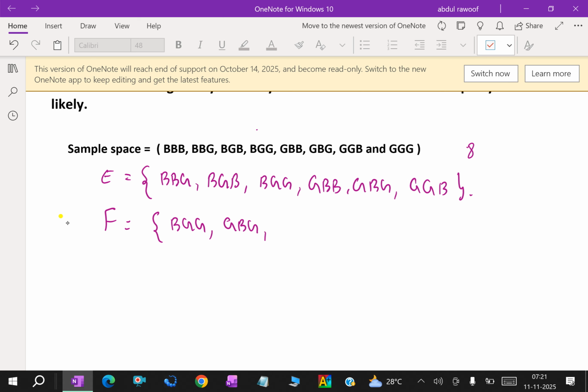In order we will write here BGG, one boy and two girls, then GBG, girl, boy, girl.